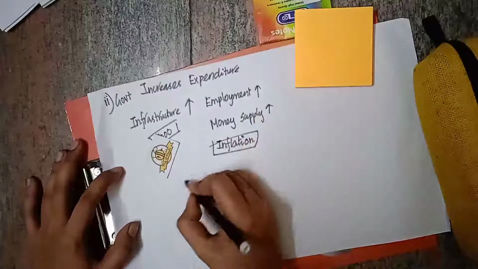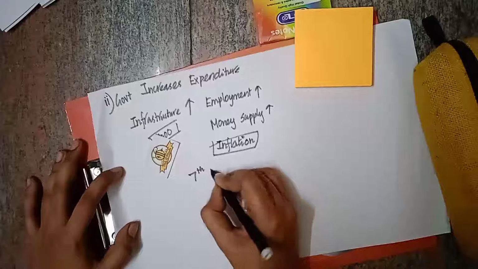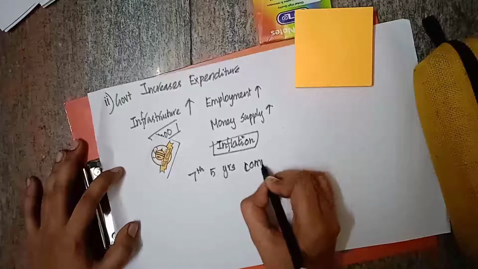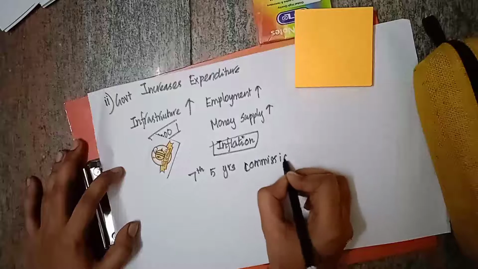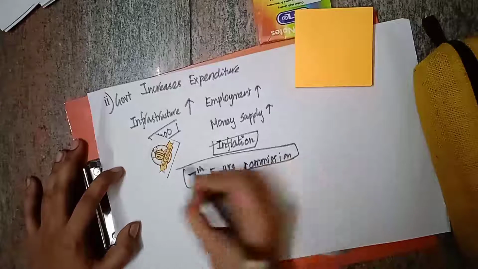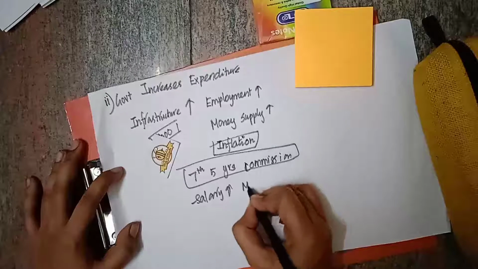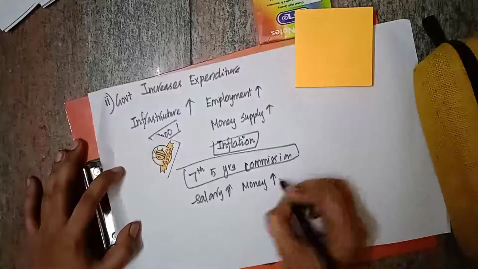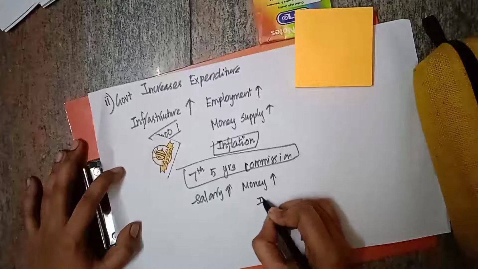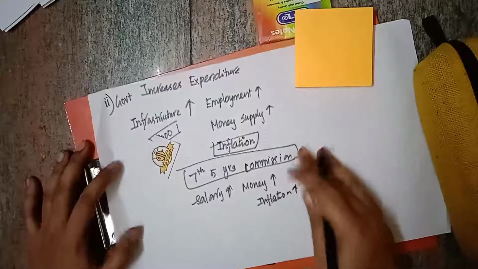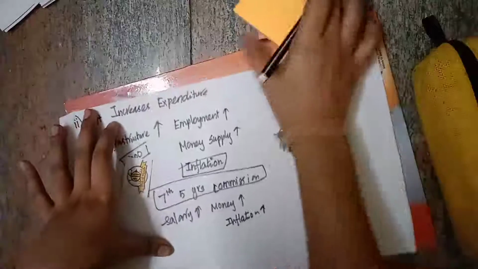An example for this is the 7th 5-year plan. During the 7th 5-year commission, the salary was increased. By this increase in salary, the money supply increased in the market. Because of the increase in money supply, inflation increased. So this is one example. This is also demand pull inflation.